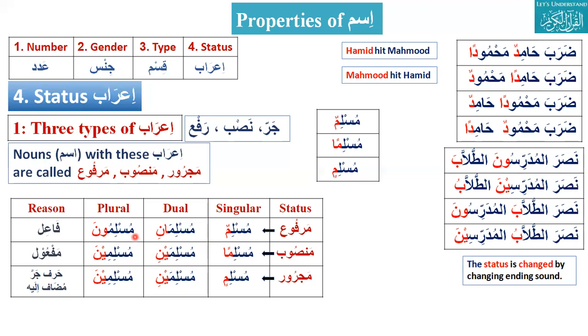What is the plural of Nasir? Nasiruna. And there are two plurals. You know, in fa'il we said Nasirun and Nasirin. Nasirun is Marfu. And Nasirin is Mansub, and also Nasirin is Majroor. So Nasirin is both Mansub and Majroor.